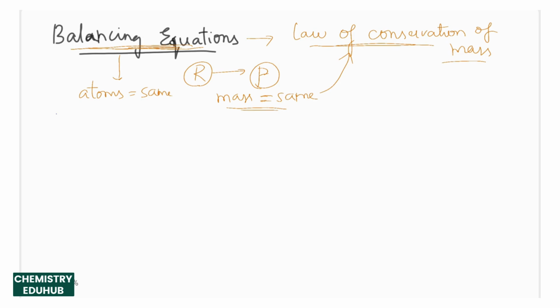We have combustion of propane. Combustion of propane means we need to burn propane in the presence of oxygen. So propane formula is C3H8 plus O2. On combustion, any carbon compound gives carbon dioxide and water. Now let us see if this is a balanced equation or not.